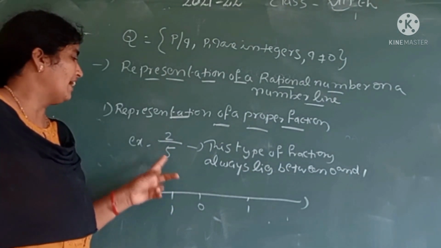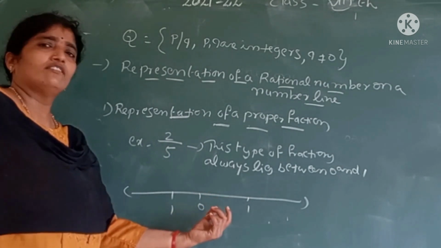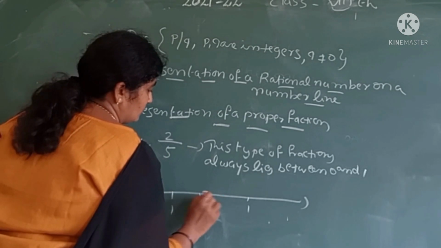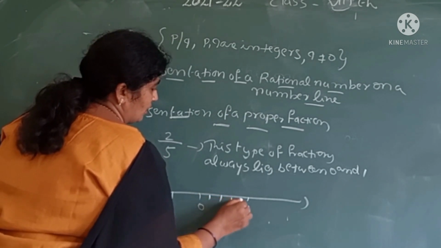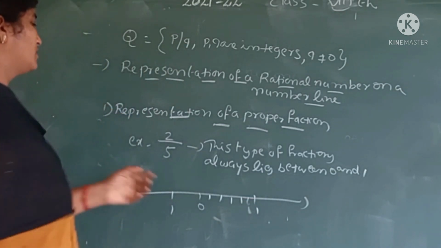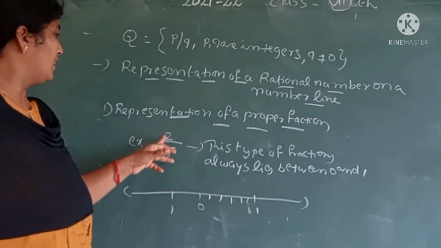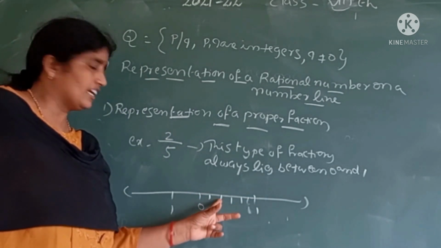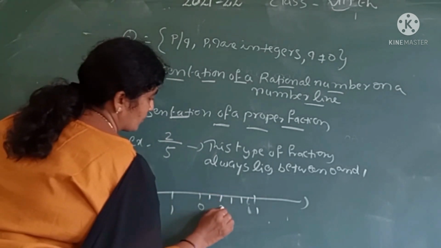We want to divide the middle area between 0 and 1 into 5 equal parts. That means 1, 2, 3, 4, 5 parts. These are the 5 parts. Here our number is 2 by 5. In 5 parts, our number is the second one. That means this is 2 by 5.